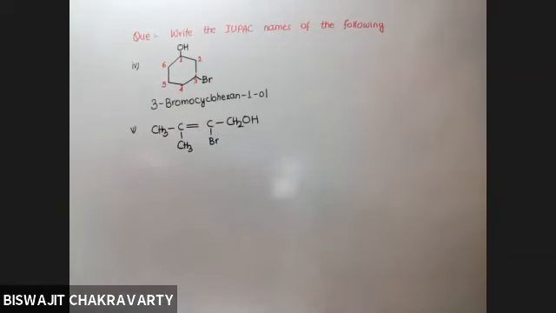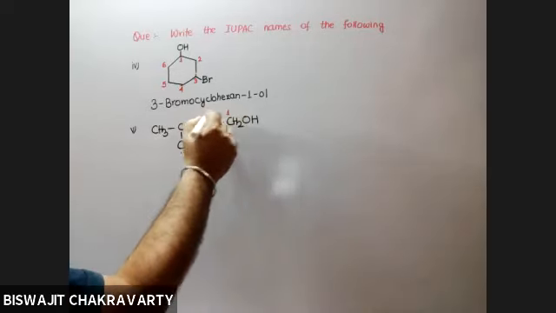Try this one out. Which carbon is carbon number 1?